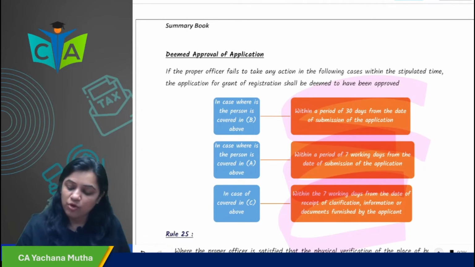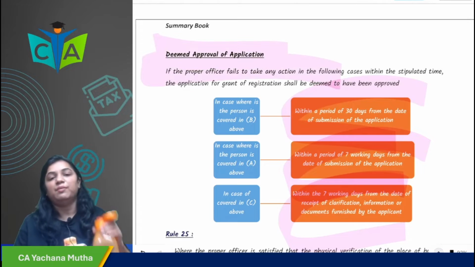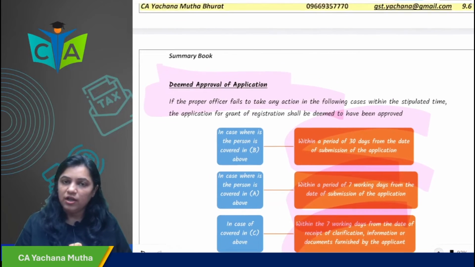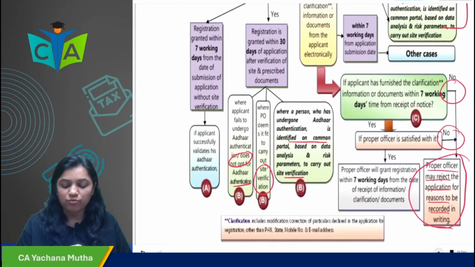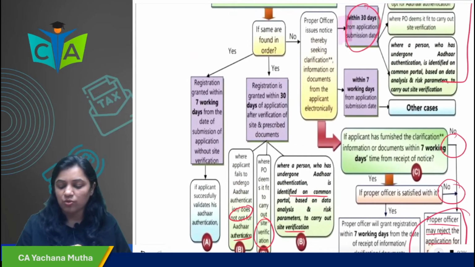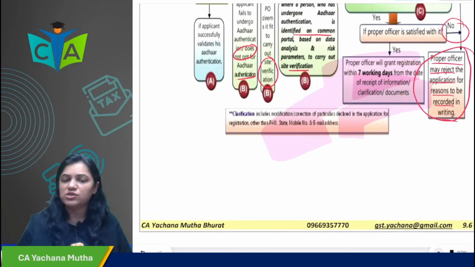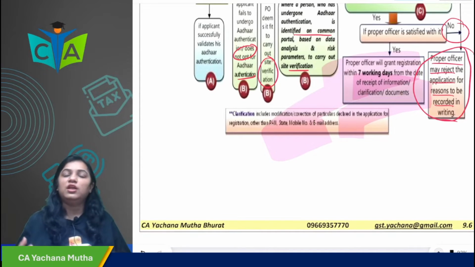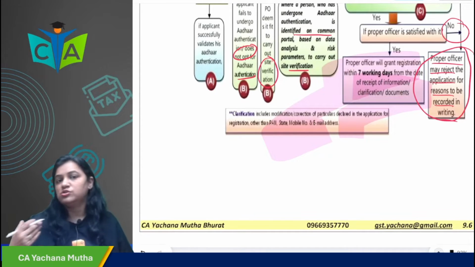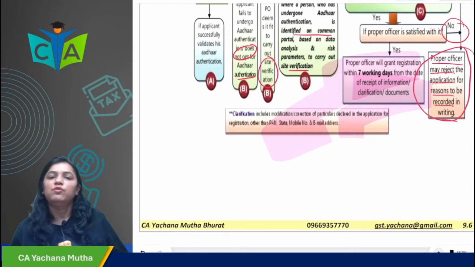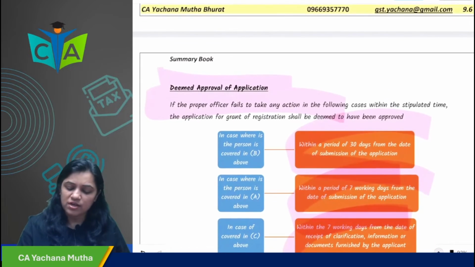It will be deemed approval of the application, that the officer has approved the application. If he has not taken action within the time limits prescribed, like he has not issued the notice, or he has not granted the registration within 7 working days or 30 days, as the case may be, then it will be deemed approval. It will be deemed that the officer has done so.